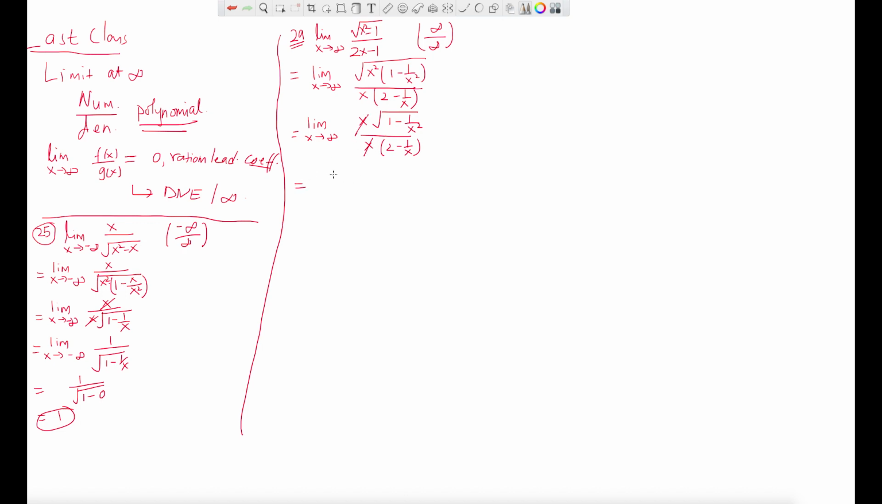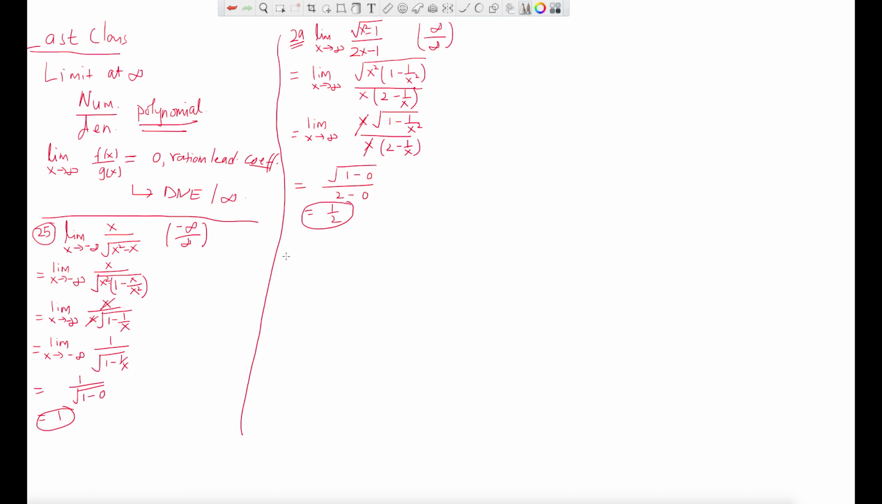Now plug in the limit. You will get root under 1 minus 0, because 1 over infinity is 0, and then 2 minus 0, that is basically 1/2. That's what you get, right? So in this problem, the numerator was not a polynomial. And sometimes you will see a problem that doesn't have a numerator and denominator, that has just one line, meaning you don't have 0 over 0 or infinity over infinity, but you get infinity minus infinity form.